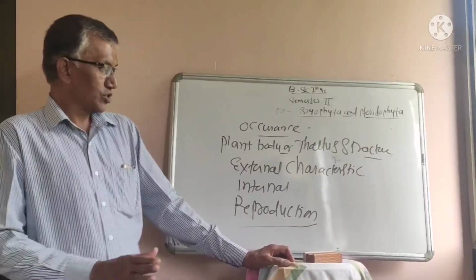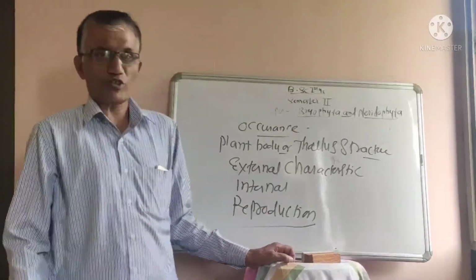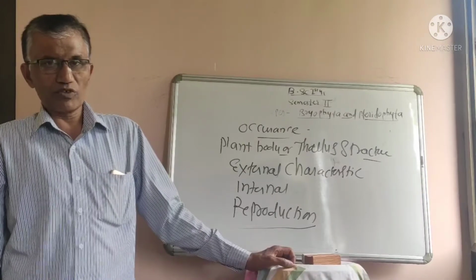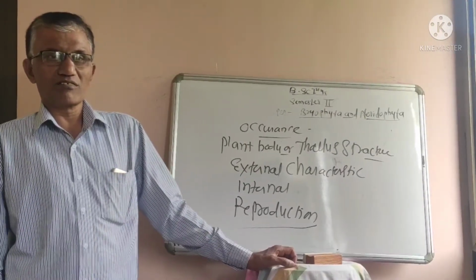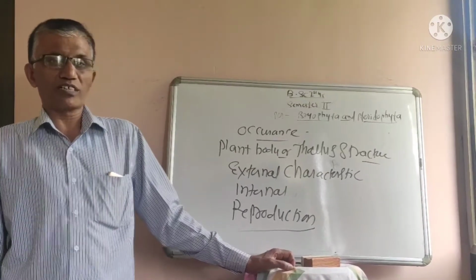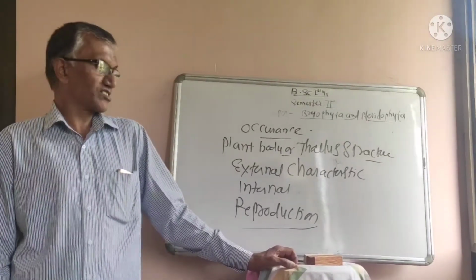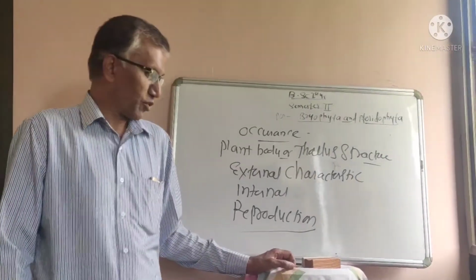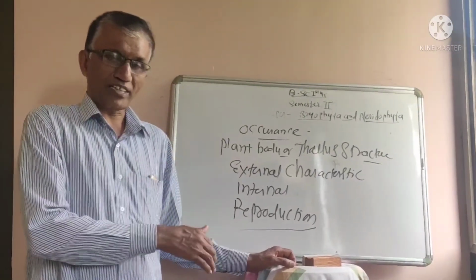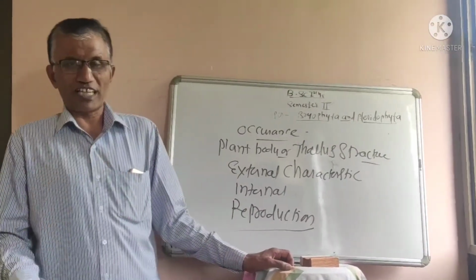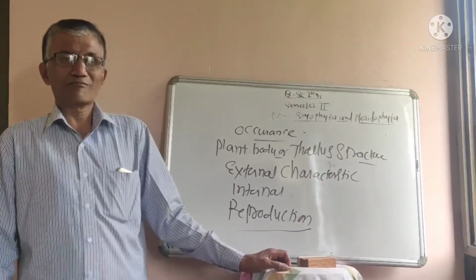While taking the longitudinal section of the male fertile branch and female fertile branch, we will see the structure of the antheridium and the coverage of different types of layers, and the archegonium. Then the structure of antheridium, structure of archegonium, then the process of fertilization, how fertilization takes place.